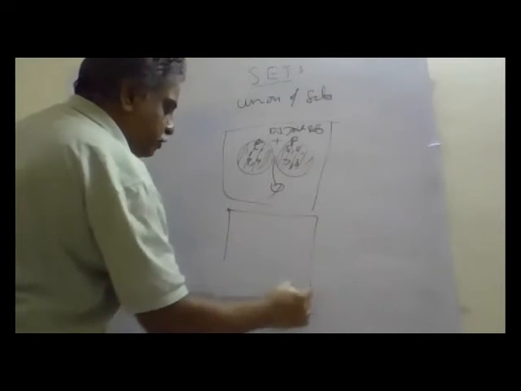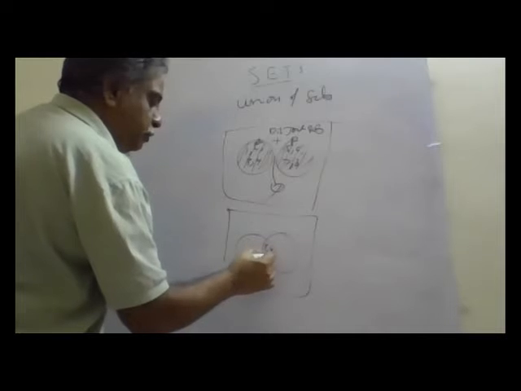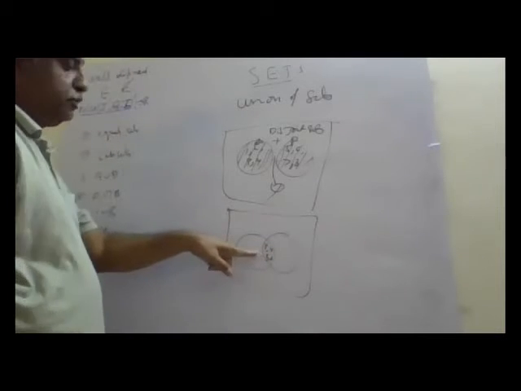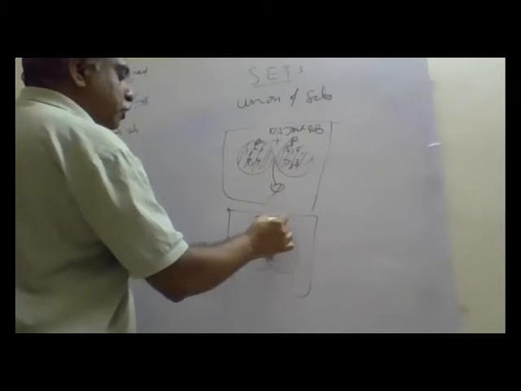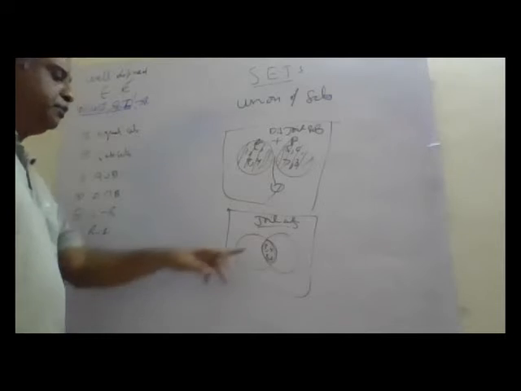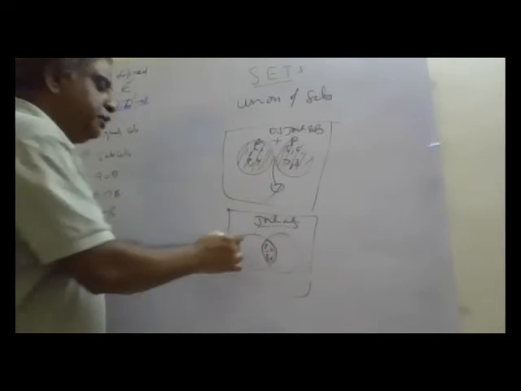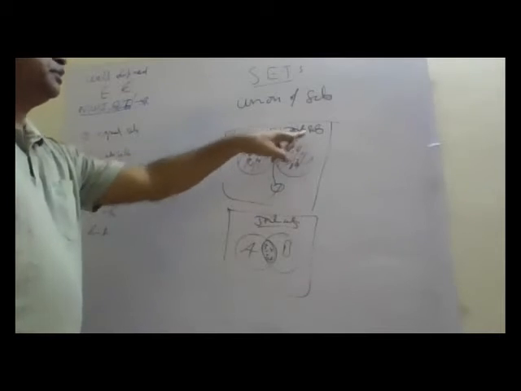In the earlier case, what we have seen? This is set A, this is set B. We have 3, 4, 5, 6 as common elements. So this is a joint set. There is an overlapping between these two. Some elements are common in both A and B. So it's a joint set. This is a disjoint set. Okay? Now we'll see.